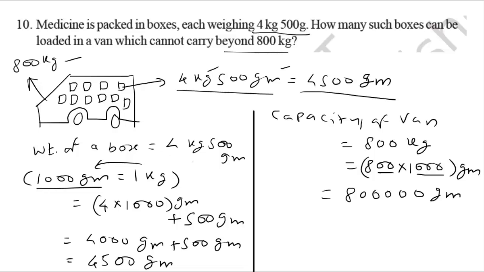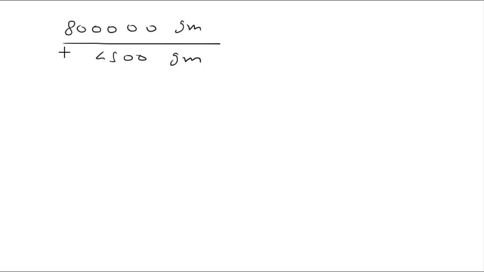So we will use the division concept. The capacity of the van is 8 lakh grams, 8 and 5 zeros. That has to be divided by 4500 gram to get the number of boxes.